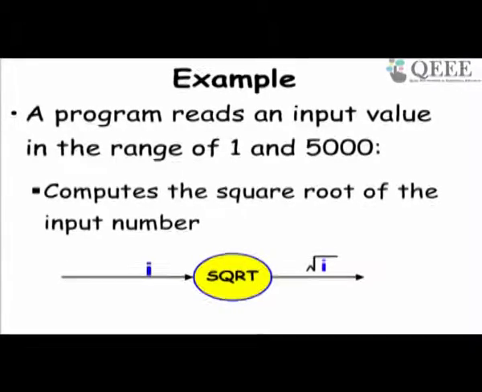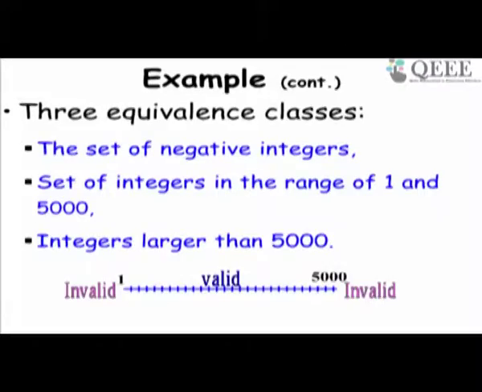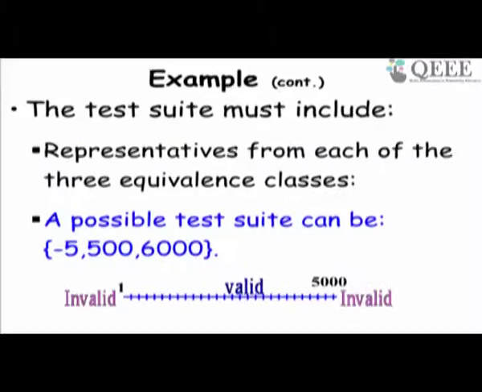What will be the equivalence classes? Any one value between 1 to 5000, and the invalid values more than 5000 and less than 1. So 3 values, for example -5, 500 and 6000.